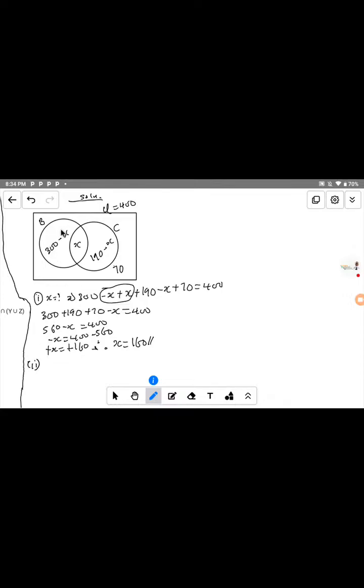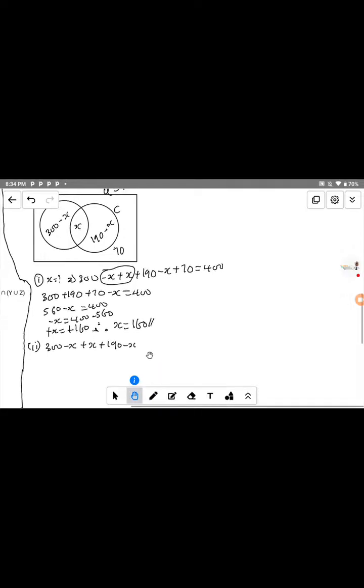Okay. So this one, everything there in the biology, you have the total number here, that is 300 minus s. Plus this one, that is the intersection, that is s. Plus we have 190 minus s. Now, if you look at this part, step by step, we have a minus s plus s, and this will give us 0.